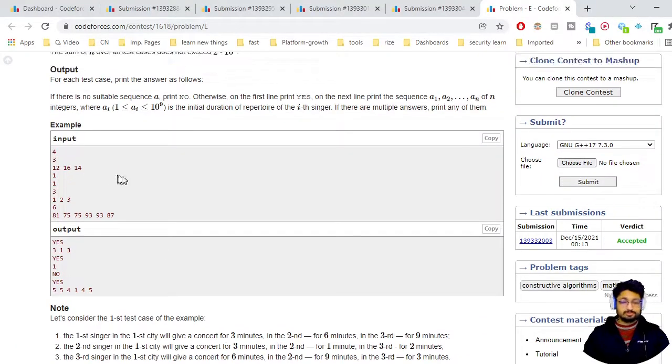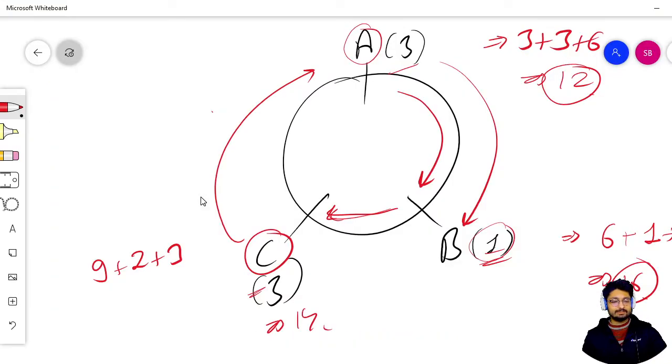12, 16, 14. So that is actually the input that is given to you. Fine, that you have understood now. If these are the movements of the singers in different cities, the total duration of the concerts for each city is given to you. Now you have to return these numbers, that is 3, 1, 3, like what is the actual repertoire of each singer.